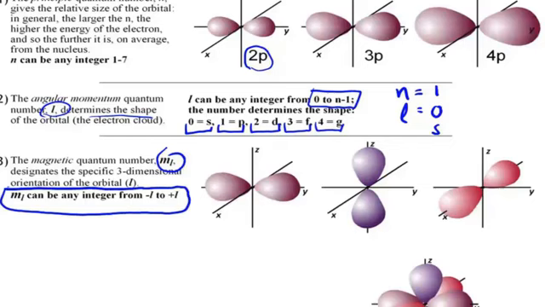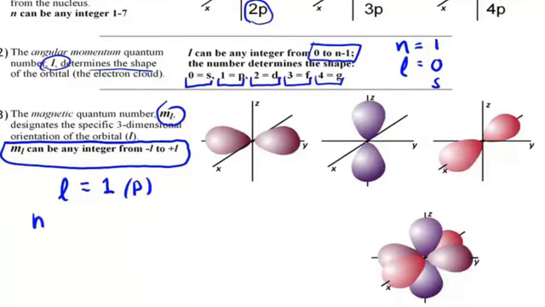For example, if l equals 1, in other words, p, then m sub l can be any integer from negative l to positive l, and so therefore we have negative 1, 0, and positive 1 as possible m sub l numbers.